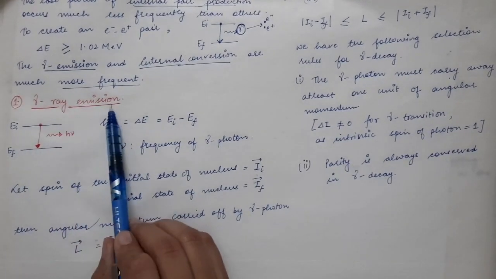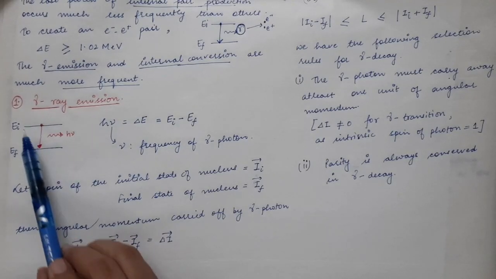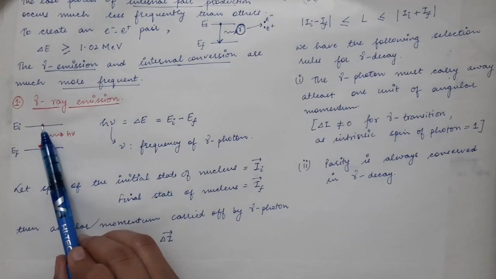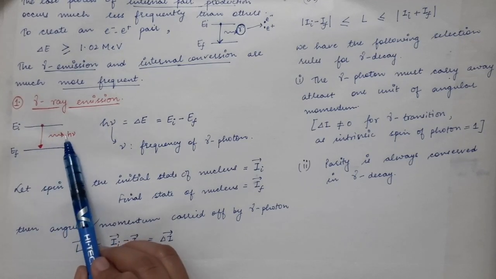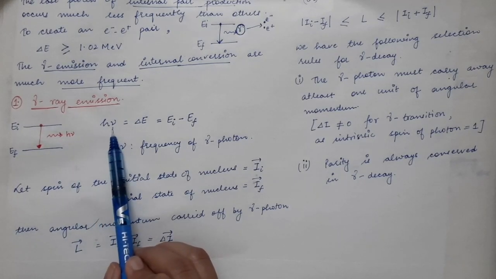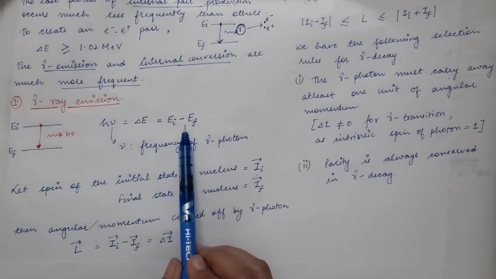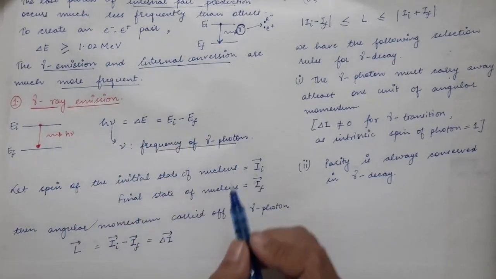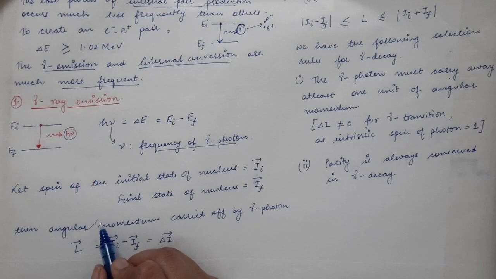Now first is the gamma ray emission. There is an excited energy level of the nucleus, written as EI, and we have a lower energy state of the nucleus, which is EF. When the nucleus goes from the higher state to the ground state or the lower excited state, it will emit photons whose energy will be h nu, and this energy h nu will be equal to delta E, which is nothing but the difference in the two energy levels, EI minus EF. Here, nu is the frequency of the gamma photon which is emitted, and h nu is the energy taken by the gamma photon.